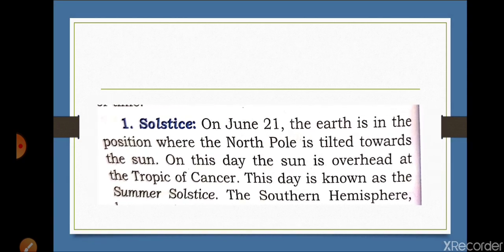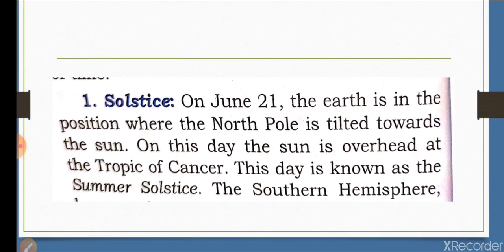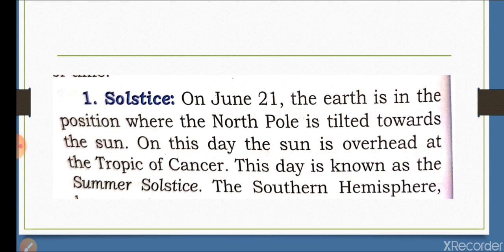Question number 15: What is meant by the summer solstice? And when do we have the summer solstice in the northern hemisphere? On 21 June, the earth is in the position where the north pole is tilted toward the sun. This is known as the summer solstice. 21 June is the summer solstice in the northern hemisphere. I hope it is clear.